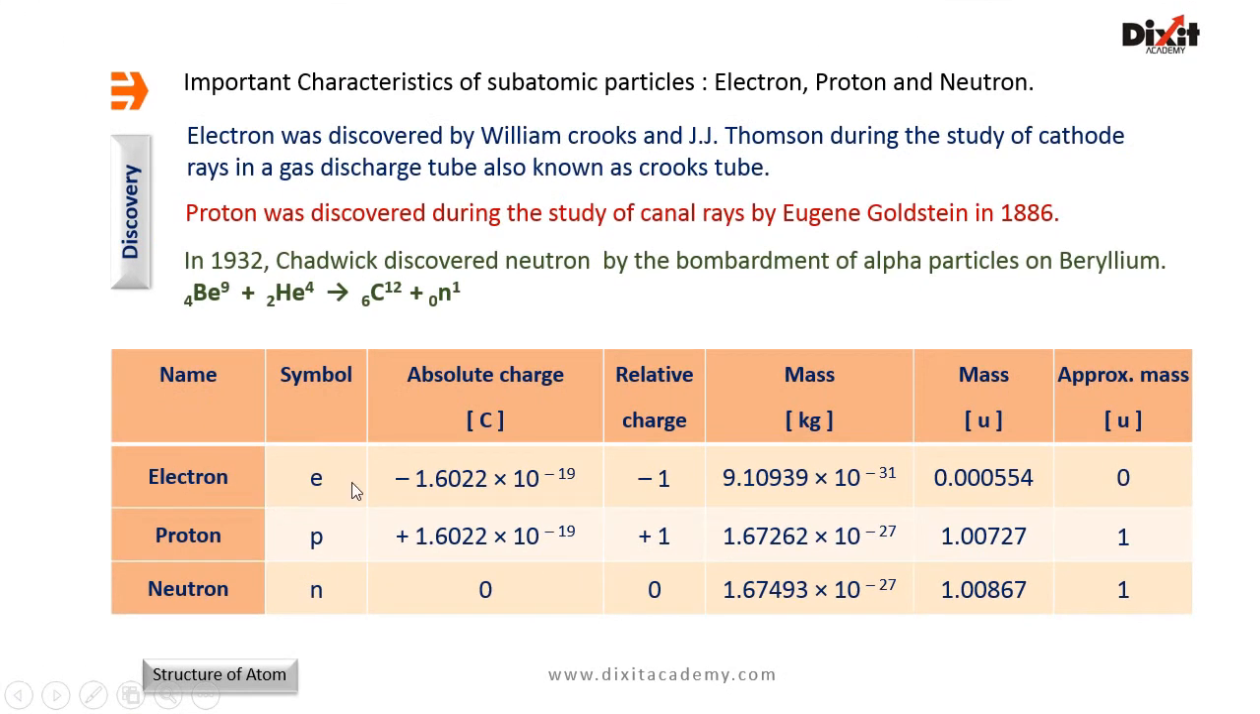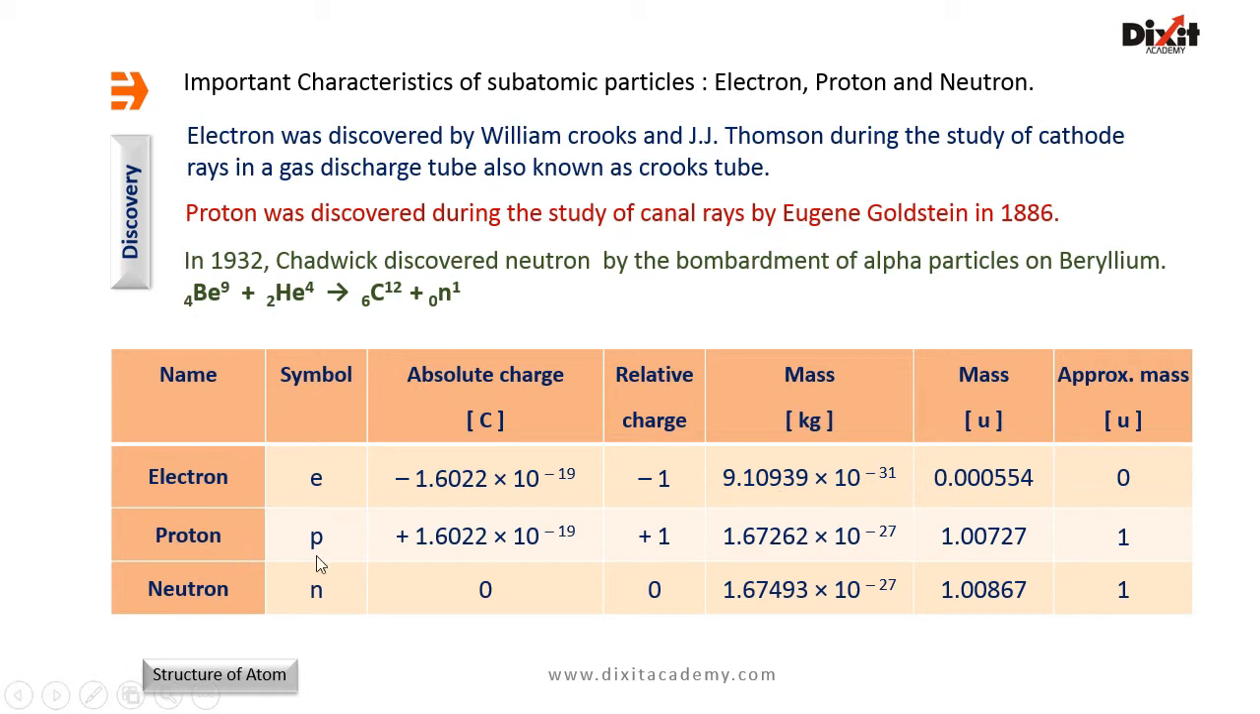Electron, it is denoted by the symbol e. It has unit negative charge. Absolute charge on electron is negative 1.6022 into 10 raised to minus 19 coulombs. Mass of an electron is 9.10939 into 10 raised to minus 31 kilograms.